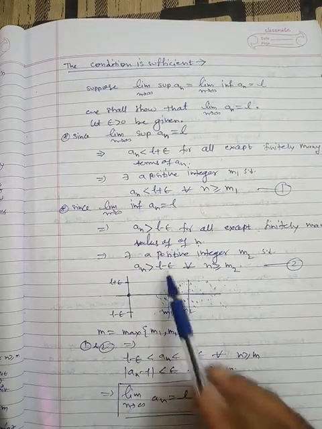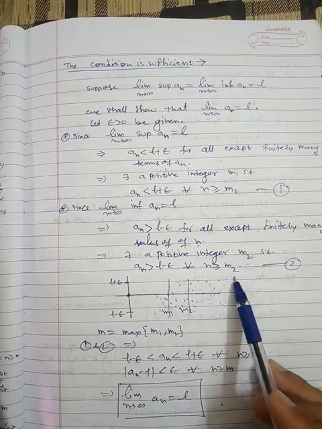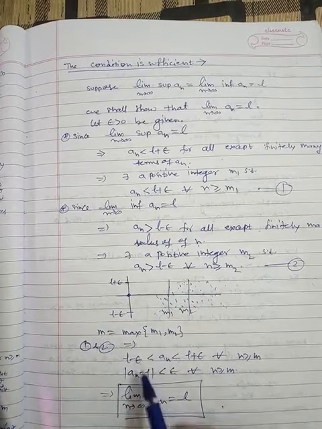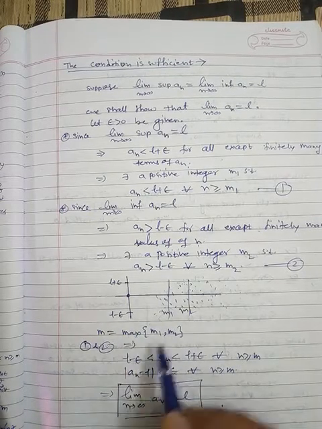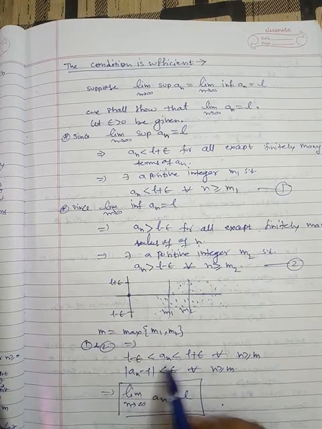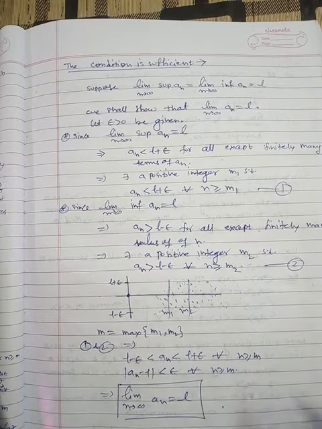So an is greater than L minus epsilon for all n greater than or equal to m2. Now take the maximum of m1 and m2, denoted by m. So now we can say that L minus epsilon is less than an, which is less than L plus epsilon, for all n greater than or equal to m.